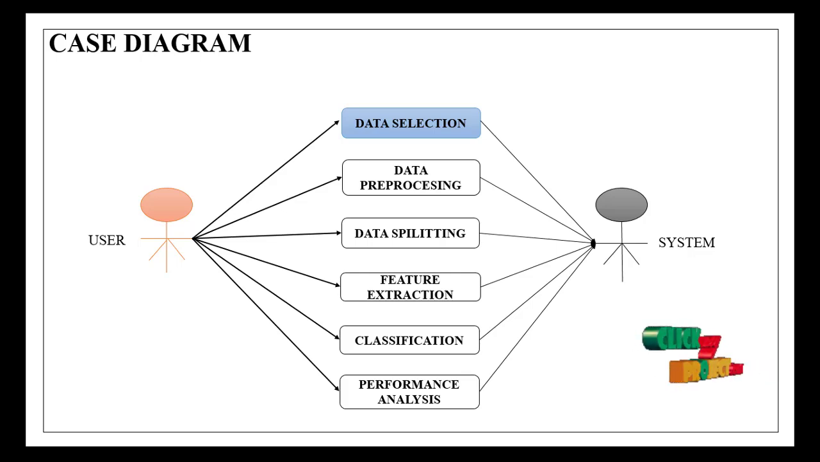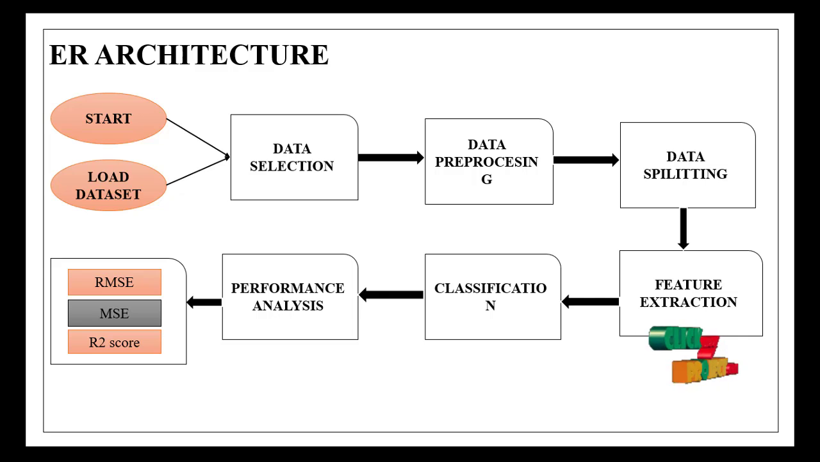Use case diagram. From the user point, we want to first select the data, pre-process it and split it, and feature extraction, classification, performance analysis. And this is an ER diagram. From the starting point, we want to load the data and select the particular data, pre-process it and split it and extract the feature. Classification is done by the CCSANet, and then performance analysis. Finally, we calculate the root mean square error.